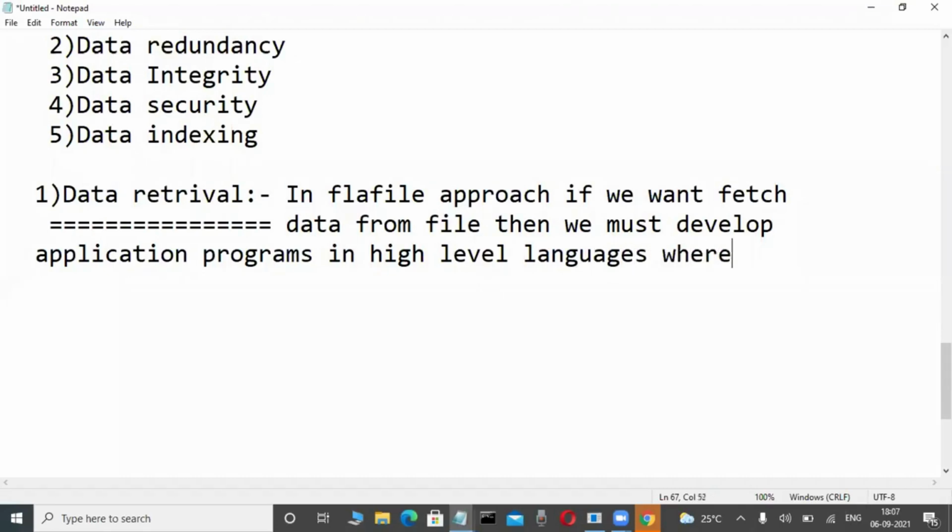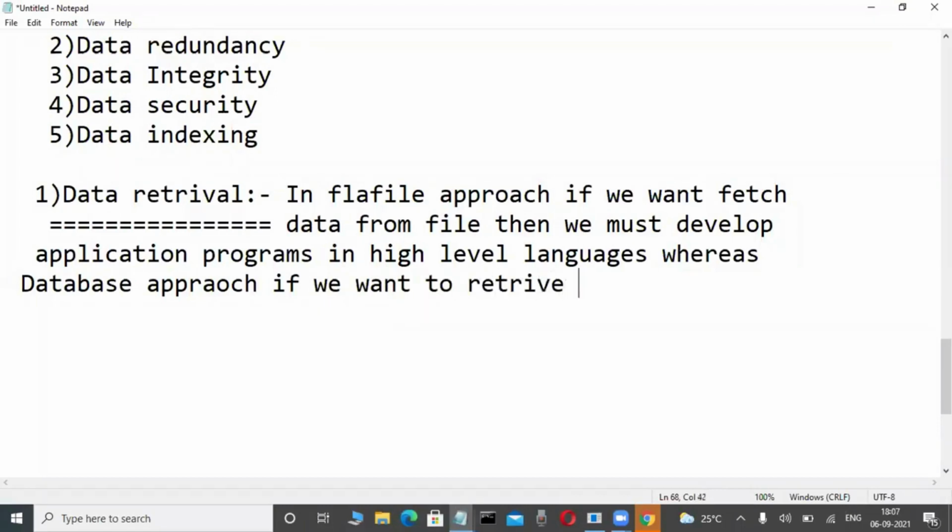Whereas in the database approach, which we are learning in future, if you want to retrieve data, then we use SQL language. Some separate language we are using, SQL language. How much easy.